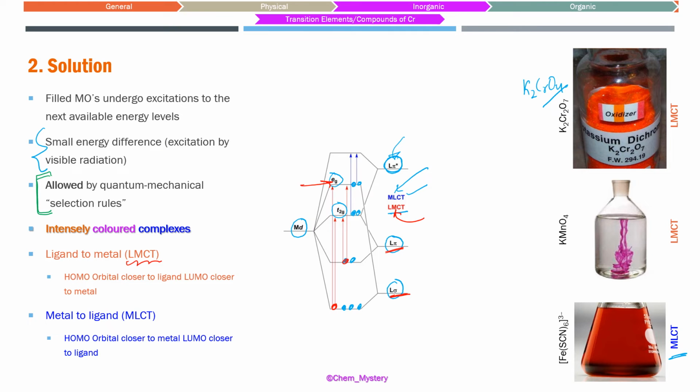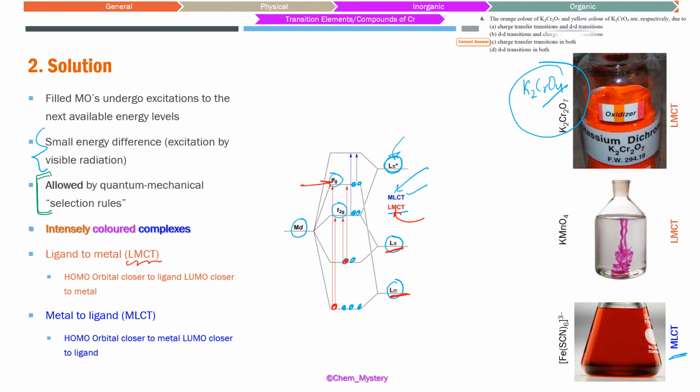Over here, thiocyanate ion has an empty pi star molecular orbital where electrons can go from the ferric ions. So that is ferric thiocyanate, where we have metal to ligand charge transfer possible. So in the question, in these two compounds, charge transfer is taking place in both of these cases, right?